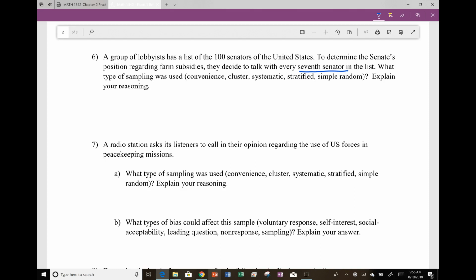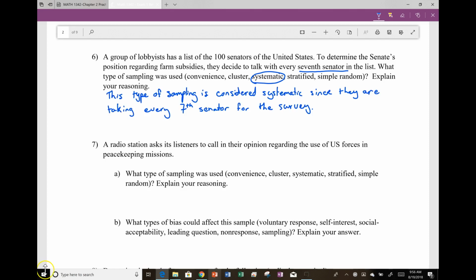So since they have a list and they're talking to every 7th senator, that means that they have some type of system as far as selecting these senators. This is considered a systematic type of sampling. Again, because it's every 7th senator, this type of sampling is considered systematic since they're taking every 7th item or 7th senator for the survey.